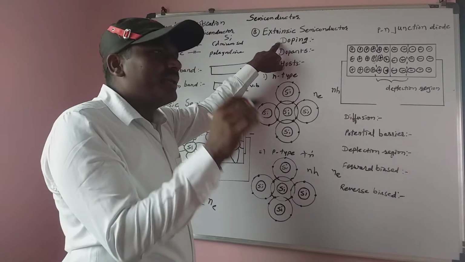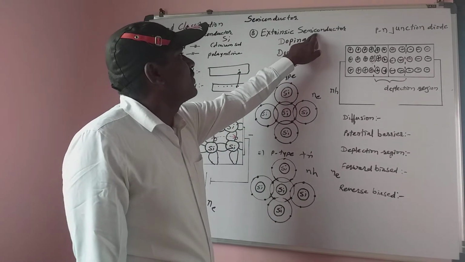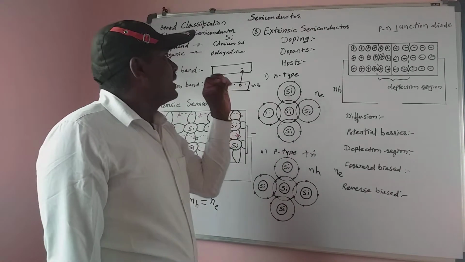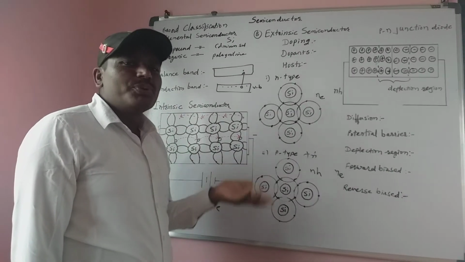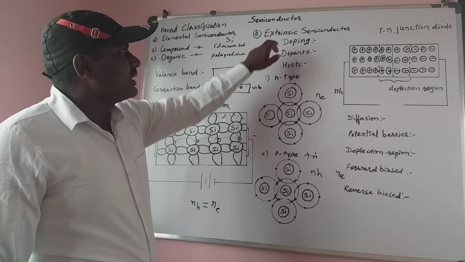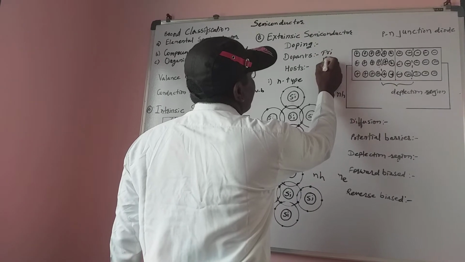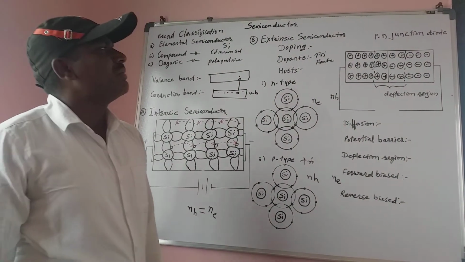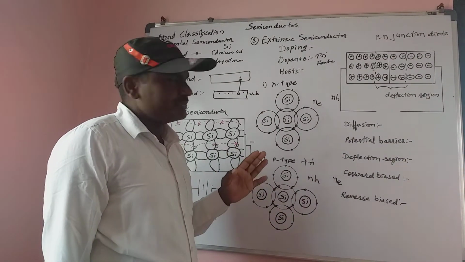And the semiconductor which is made by doping is called an extrinsic semiconductor. What is doping? Doping is nothing but the process of adding impurities. That process is called doping. And here trivalent and pentavalent impurities are added. Trivalent are indium, boron and aluminum, and pentavalent are phosphorus, arsenic and antimony.